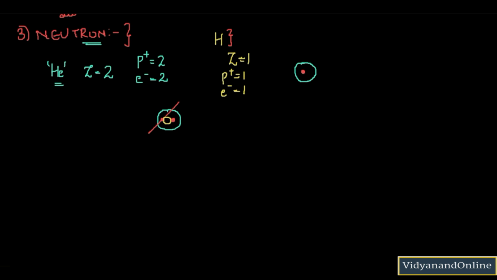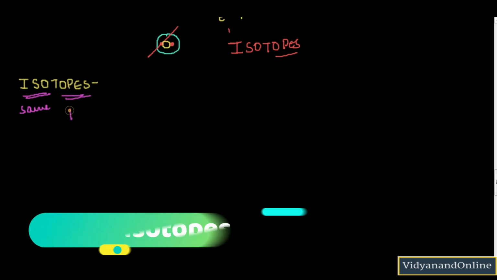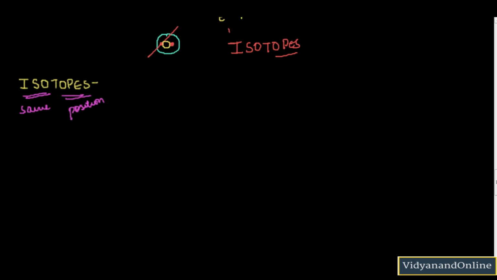Now we are going to understand that by changing the number of neutrons, how do we achieve isotopes? So what are these isotopes? Now iso means same, and topes means position. So in this, the atoms are of the same element but they differ in mass number. So you will be having the same element having different mass number. Okay, so this is what isotopes is.